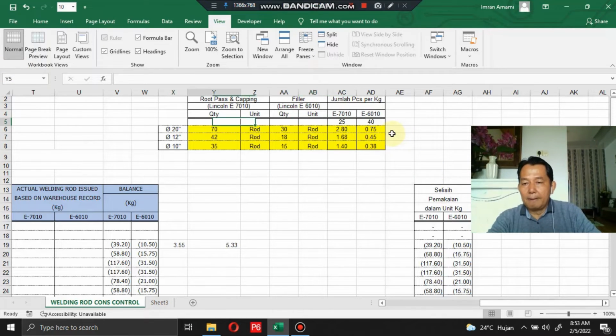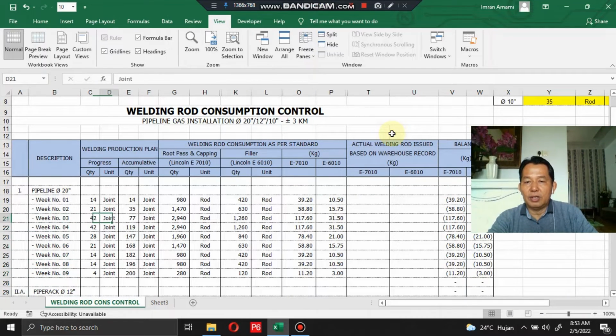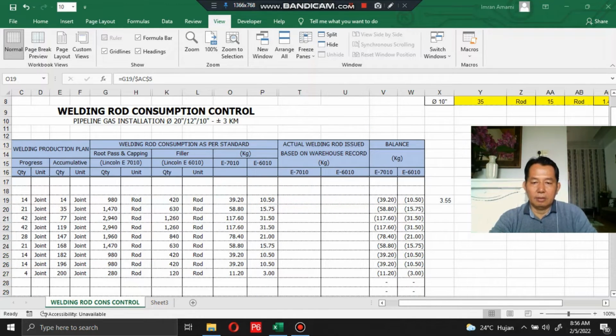Okay, and the total kilogram for the root pass and capping is 39.20, and for the filler 10.50. Okay, and the other section, the balance. Yes, the balance. Let's compare already in kilograms.